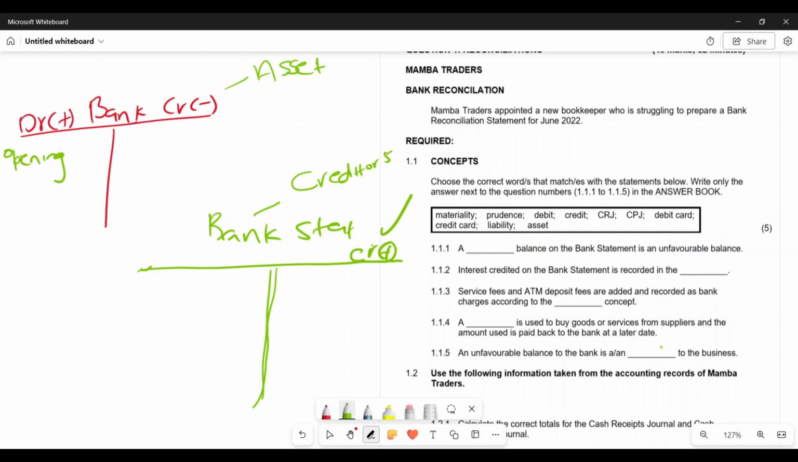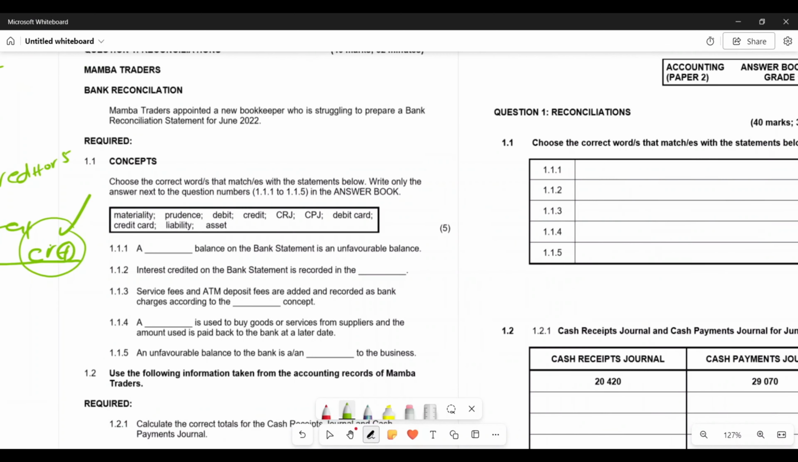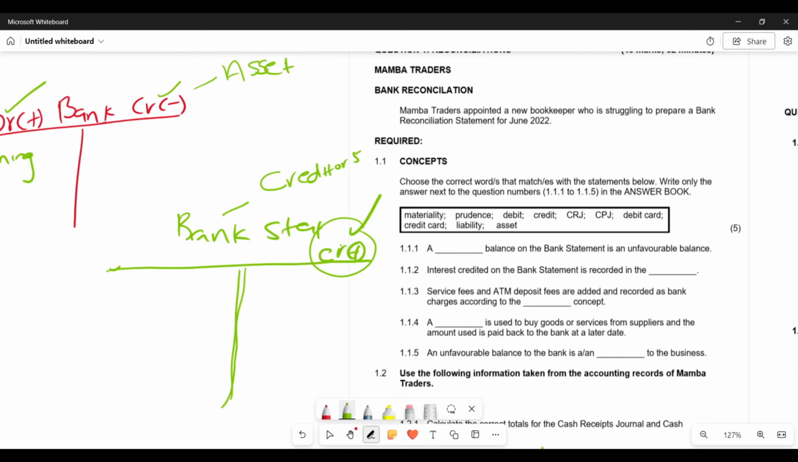So always in our bank account, right, we increase on the debit, decrease on the credit. In the bank statement, we increase on the credit side and we decrease on the debit side. Now, always keep that in mind. So here, to answer the first question, on the bank statement, an unfavorable balance would be a debit balance, right? Hence, I've increased that on the bank statement. The debit would be a minus.